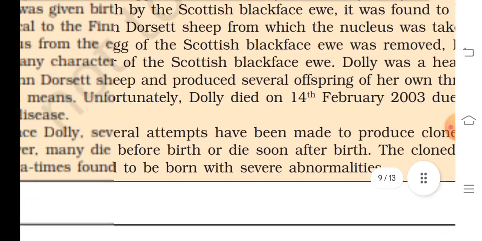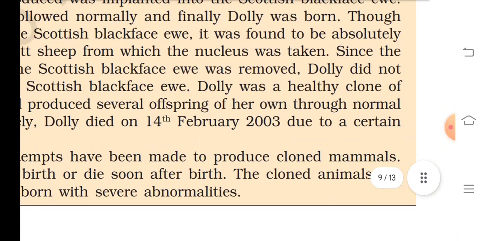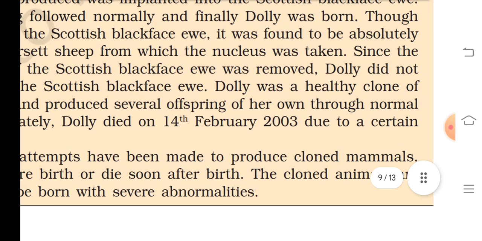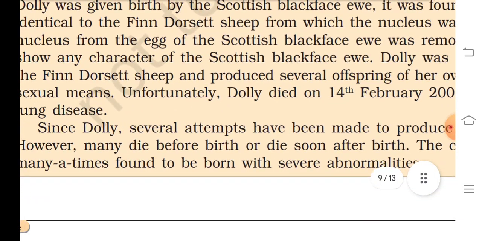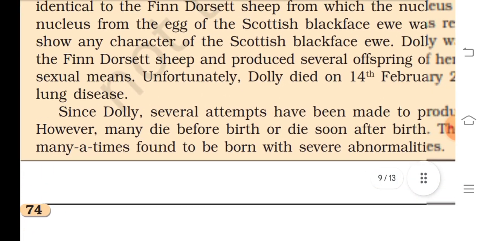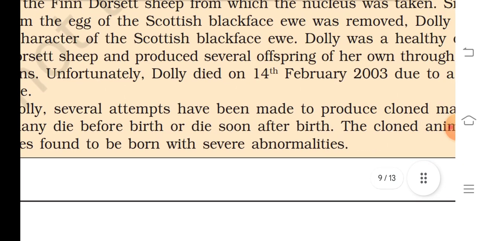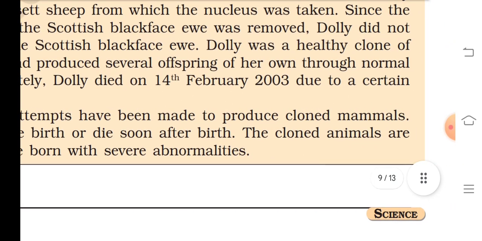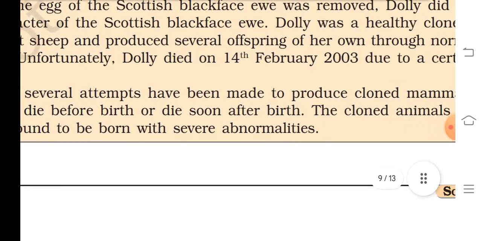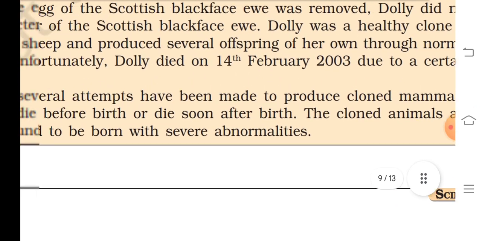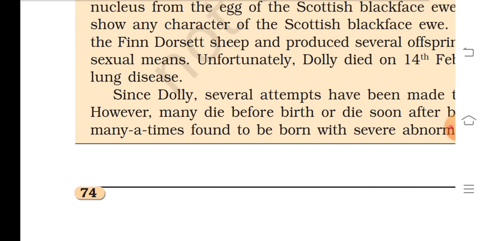Dolly was a healthy clone of the Finn Dorset sheep and produced several offspring of her own through normal sexual means. Unfortunately, Dolly died on 14 February 2003 due to a lung disease.